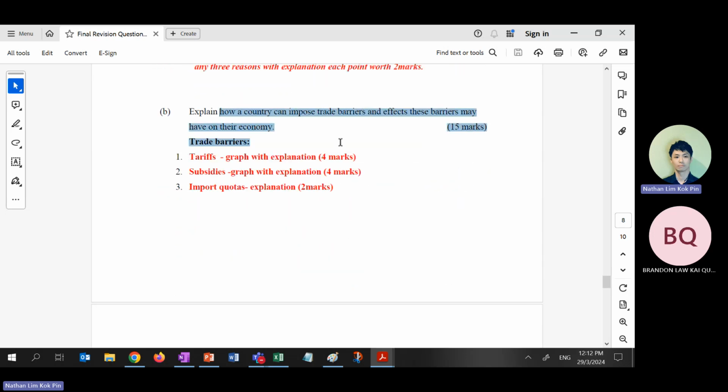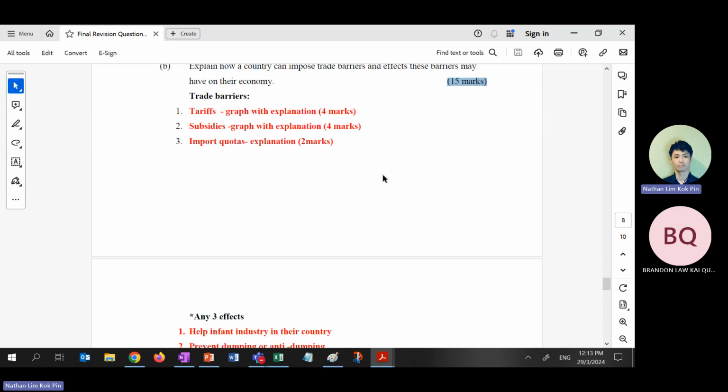Right? Impose trade barriers. This one you have to actually, regardless of the marks, please draw diagrams. Chances are you may not write properly, maybe you forgot, right? Tariff is tax on imports. Then I can give you marks in your diagram. If you never draw anything, I cannot help because there's nothing to mark. Make sense? Right? Give examples. Tariff. For example, Malaysia is still exercising tariff on cars, to protect Proton and Perodua. Give these examples. I give you one mark, even if you never read properly.